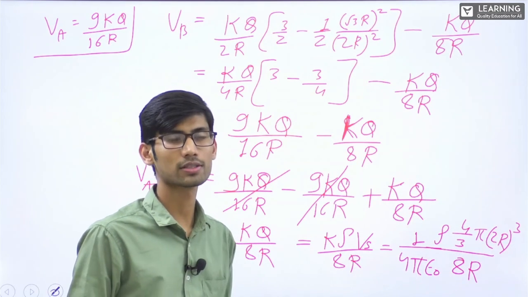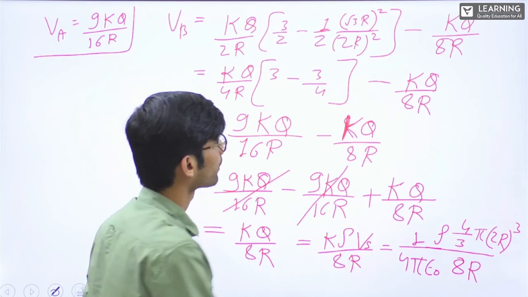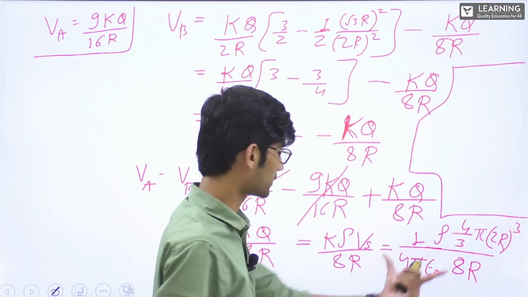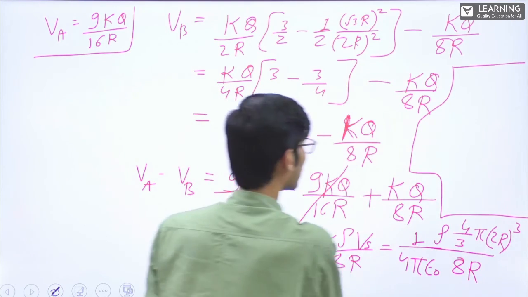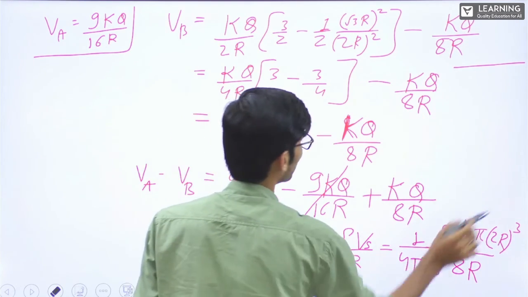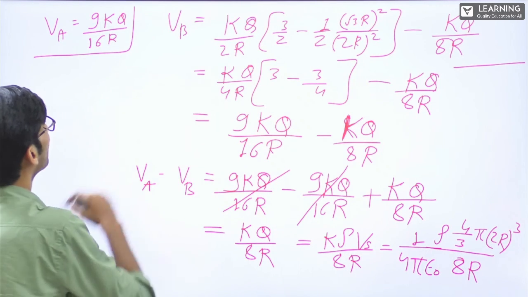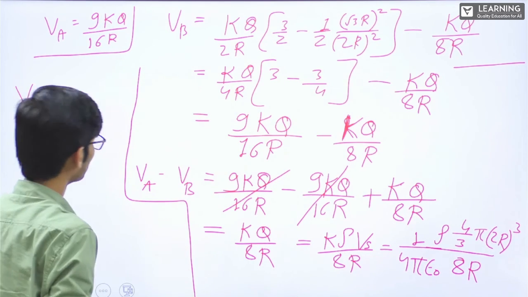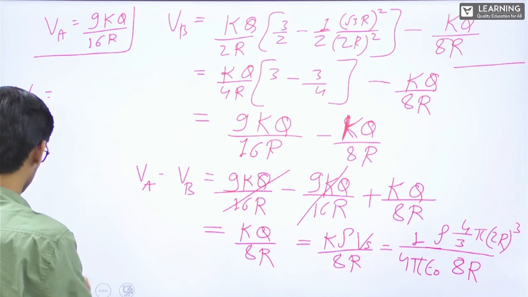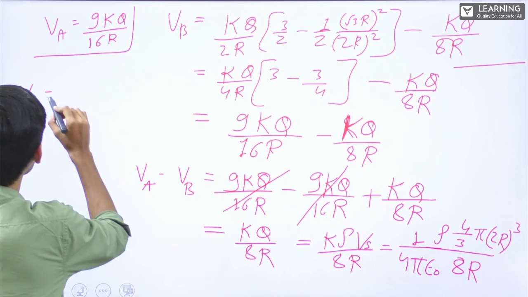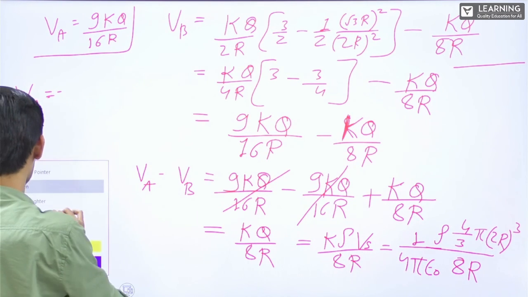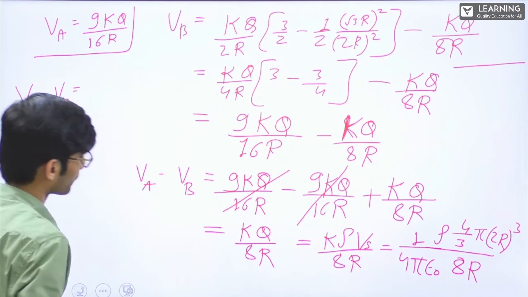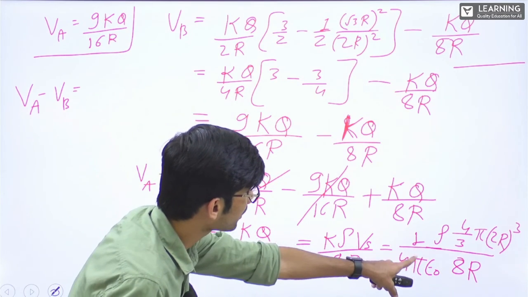Solve this, you will get the answer. Answer will be rho capital R square upon 3 epsilon naught. Let me write it here. All right. See this. VA, or let me write it there. A lot of space we have got there. See here. VA minus VB, sorry, is equal to this, 1 upon 4 pi epsilon naught.